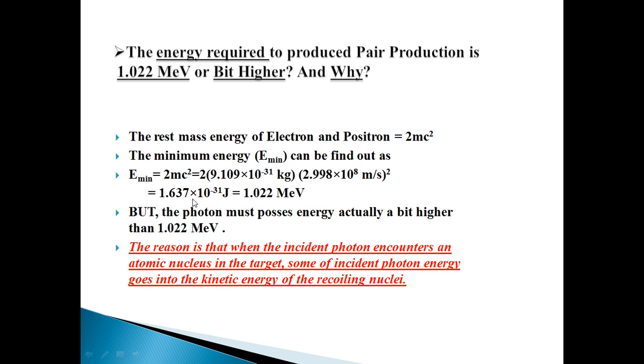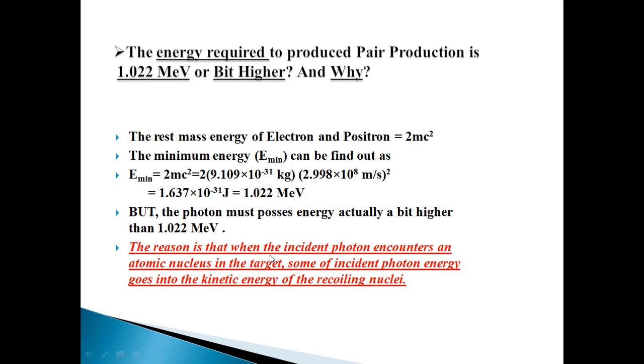By putting in the values and calculating, we get a value in joules of 1.637 multiplied by 10 raised to the power minus 13 joules, and if we find it in electron volts then it will be 1.022 mega electron volt. This is the minimum energy required for the pair production process, but actually the photon must possess energy a bit higher than 1.022 mega electron volt.